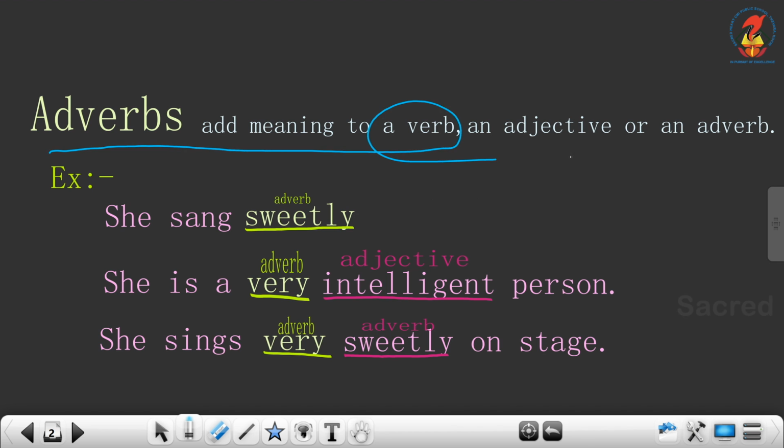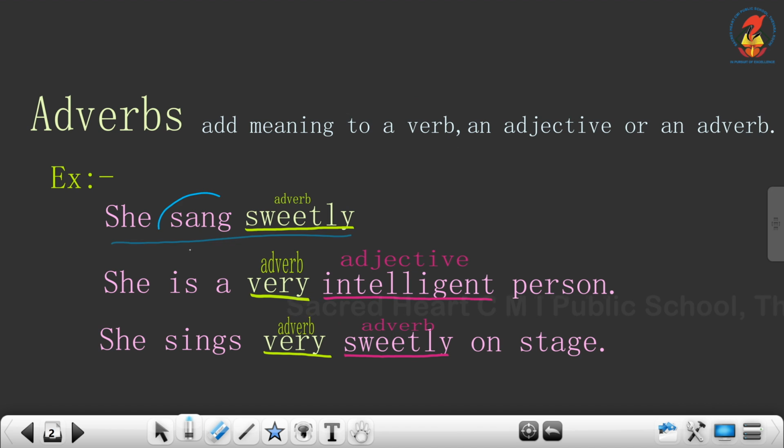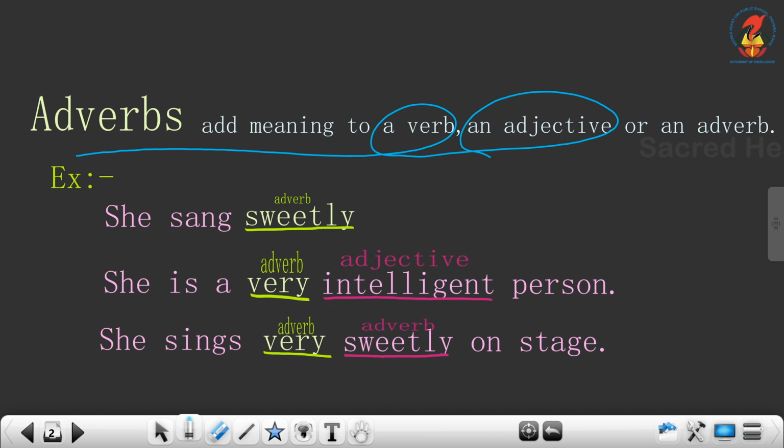Adverbs add meaning to a verb, an adjective or an adverb. Example, she sang sweetly. Here sang is the verb and sweetly is the adverb. So, adverbs add meaning to a verb. Second example, she is a very intelligent person. Here person is a noun, intelligent is an adjective and very is the adverb used to tell more about the adjective here. So, adverbs add meaning to a verb, an adjective.